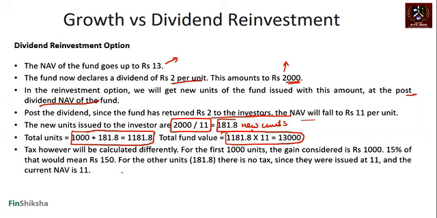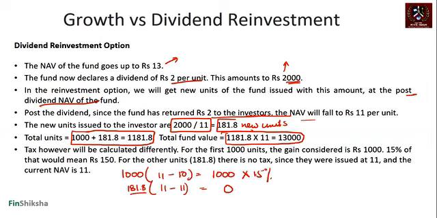The tax on the first, and now let's say you sell this. So when you sell this, you receive 13,000 rupees. The first 1,000 units you bought at 10, you sold at 11 of NAV. So that's 1,000 rupees. That's short-term capital gain, 15% tax. The next 181.8 units you bought at 11 effectively, or you got this issued at 11 and you sold at 11. So profit is 0, right?